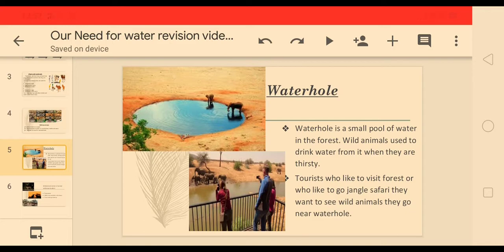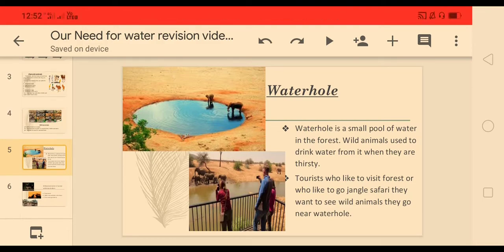Means in the morning, in the afternoon, at night, whenever they feel thirsty, they have to go to the water hole. Okay, so think and be thankful that we are human beings. Whenever we feel thirsty, we can drink water at our home itself. But wild animals have to travel to the water hole.